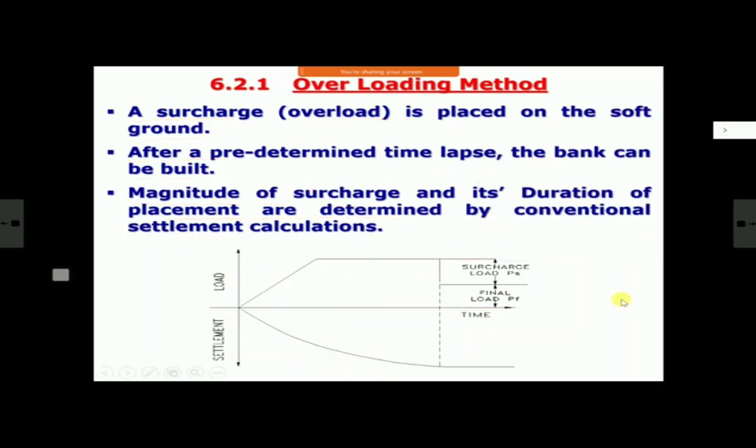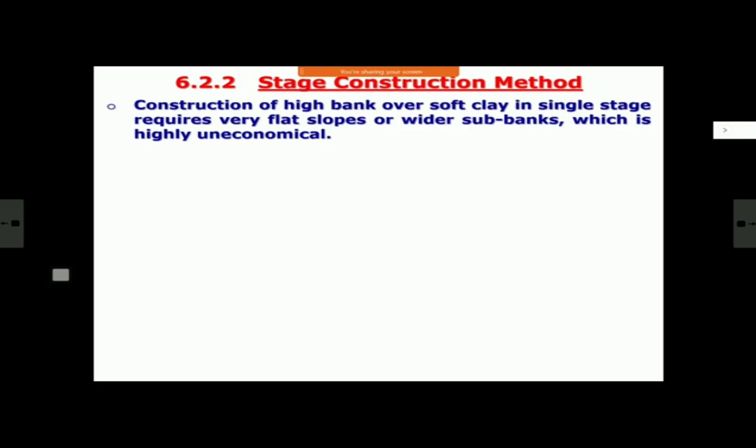Why overloading? Because we are initially loading more than my final bank height and then removing this material. Now, what is the problem of overloading, or what we call single stage construction? Number one, if your bank height is more, let us say even more than 5-6 meters, which is also not very high, and it is over soft clay of considerable depth, and you are doing it in a single stage, meaning the overloading method, then it will require very flat slopes. Your stability is a problem there. To make your bank stable, you have to give very flat side slopes, 3:1, 3.5, or something, very flat. Of course, you have to do calculation, but you have to give very flat slopes, or you have to make berms or sub-banks, wider sub-banks, to ensure stability of the bank immediately after construction.